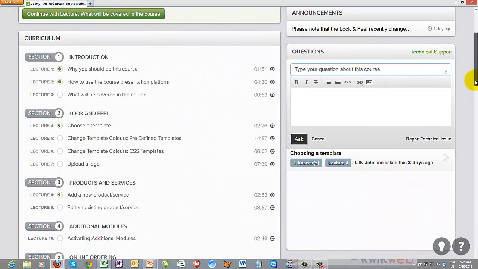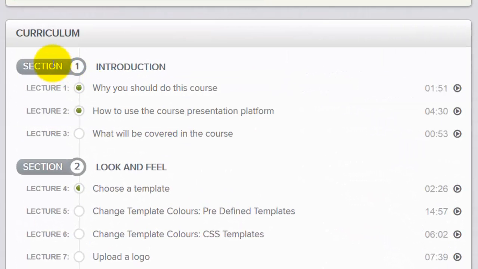If we move a little bit down and go to the left-hand side, you will see the curriculum laid out in the following order. The courses will be split into sections, and each of those sections will be split into lectures. If you hover over a lecture, you will have 3 options. If you have not done a lecture before, you will click on the Start Lecture button to start it. You will also see that if you have not started a lecture, the little circle is empty.